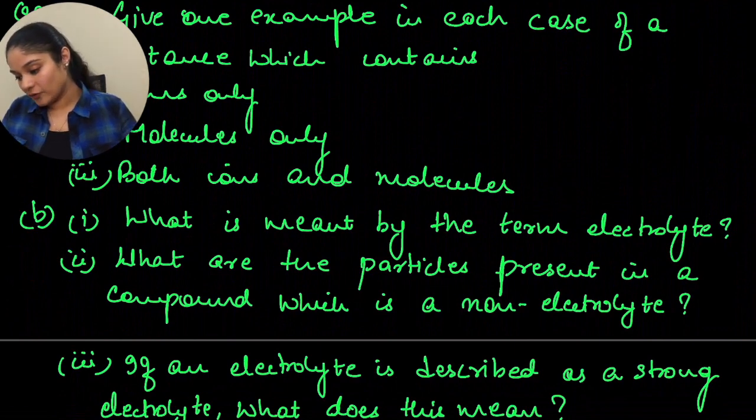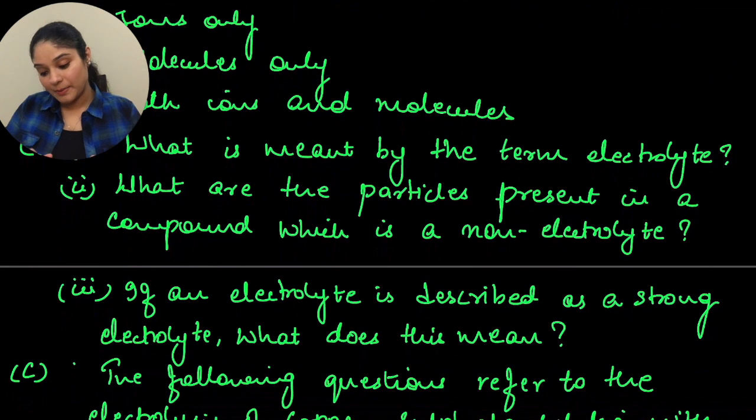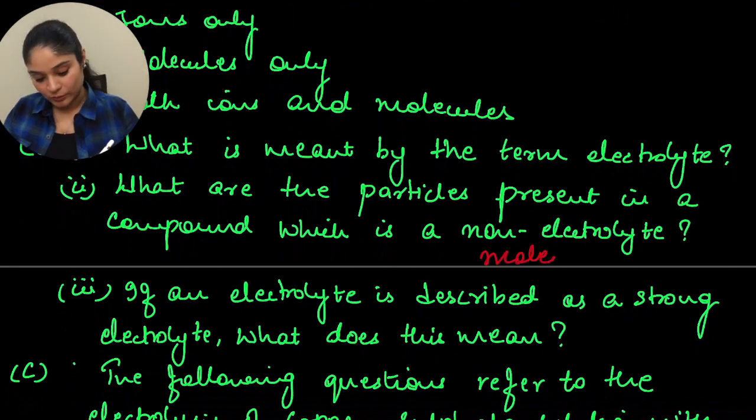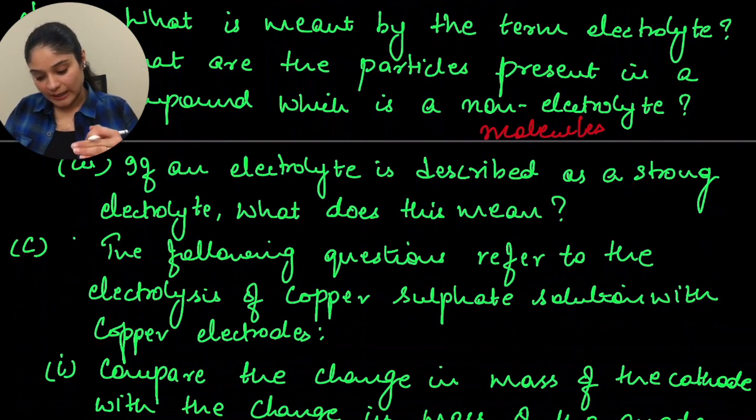The next is, the following questions refer to the... the second question is, what are the particles present in the compound which is a non-electrolyte? So when you have a non-electrolyte, the particles present will be molecules. The next is, if an electrolyte is described as a strong electrolyte, what does this mean?